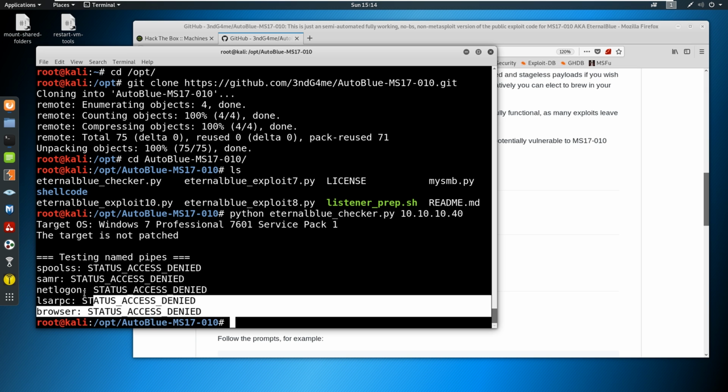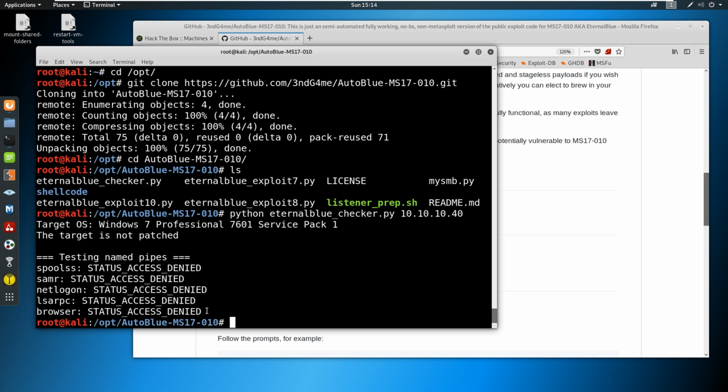There's times where you have no pipes. This says it's testing the named pipes. There are more pipes than this, and that's what Meterpreter found. But there are times where you have to have a user of any kind. Doesn't have to be admin, but just a user of any kind. And it will allow us to get a shell on this machine. So this is good. This is another way to check. You saw how to check with Metasploit. Now you can see how to check with this tool as well.